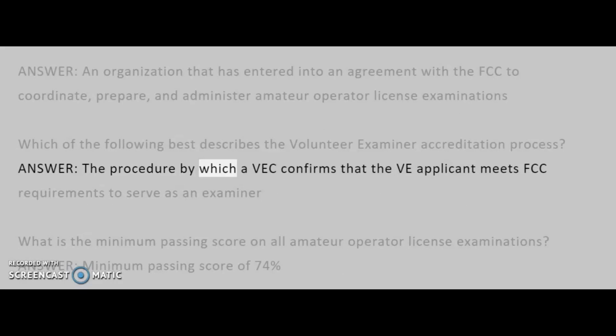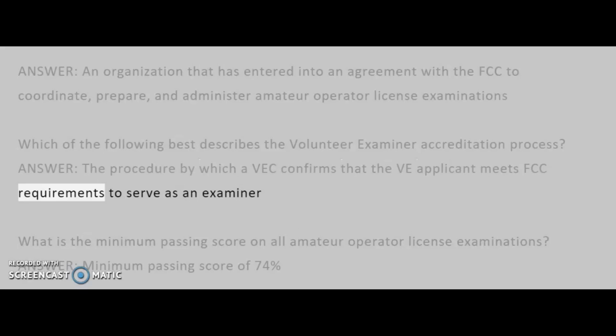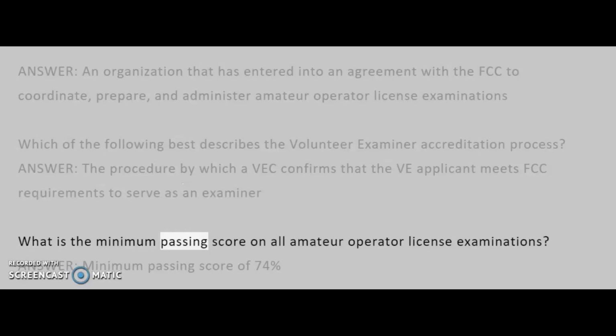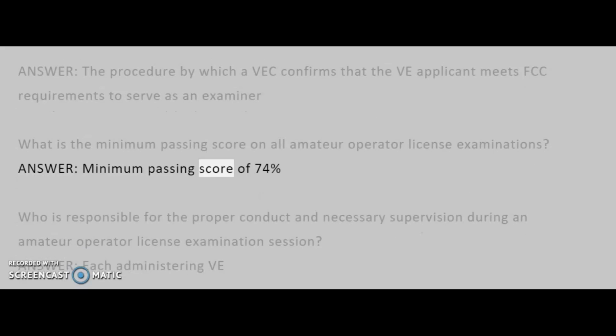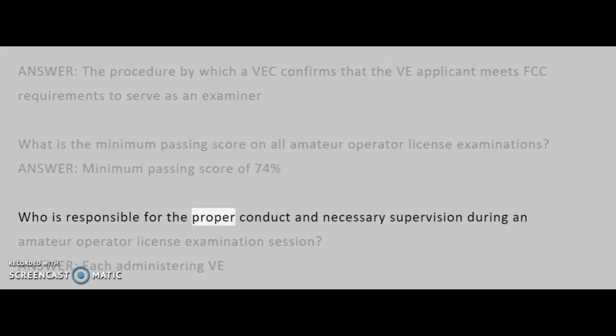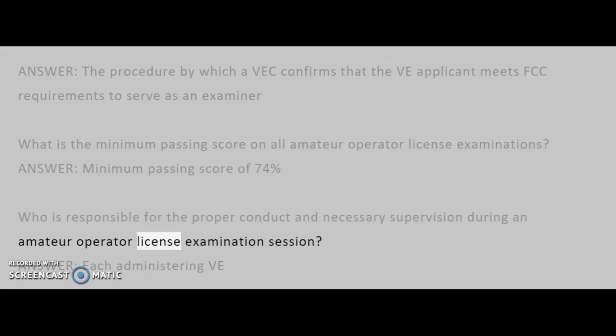Answer: the procedure by which a VEC confirms that the VE applicant meets FCC requirements to serve as an examiner. What is the minimum passing score on all amateur operator license examinations? Answer: minimum passing score of 74%. Who is responsible for the proper conduct and necessary supervision during an amateur operator license examination session?